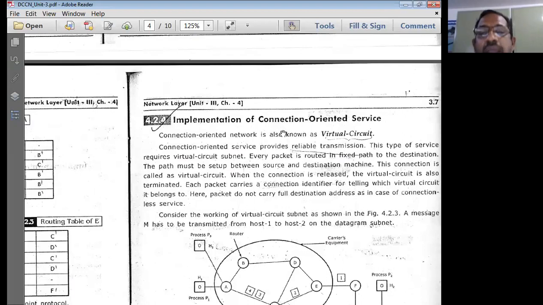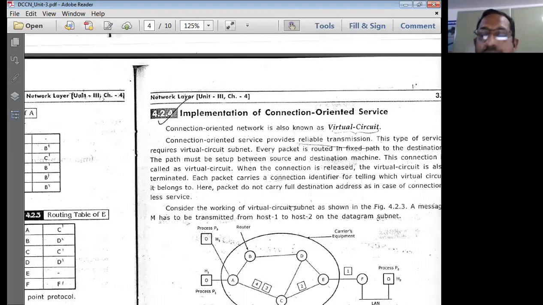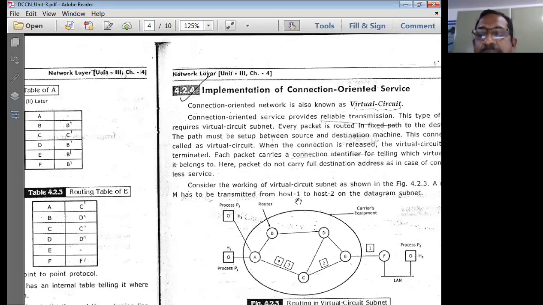I request you all to write the bullet points once again and make sure that you understand the concept very well. Before you go to the examination, skim through all the bullet points you have written and all the diagrams you have drawn, and enumerate the concepts by yourself.